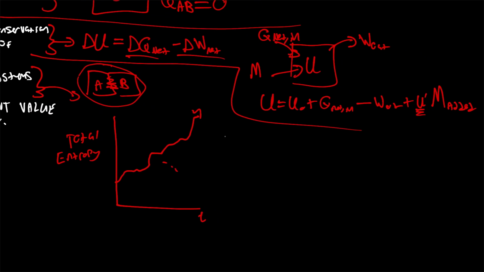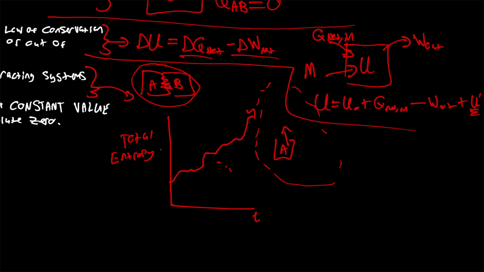So if we had an open system, for example, system A, and it's exhausting into the environment, well, then we have to consider the environment as being part of our system, and we would see that the second law of thermodynamics does hold in that case, as the total entropy of the system being considered would indeed increase.